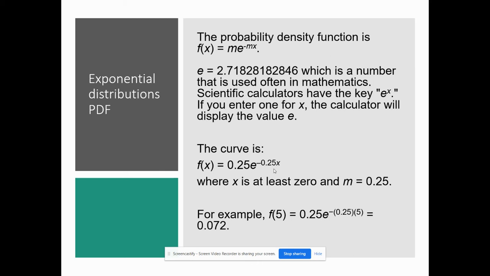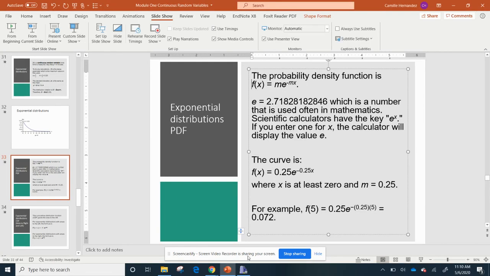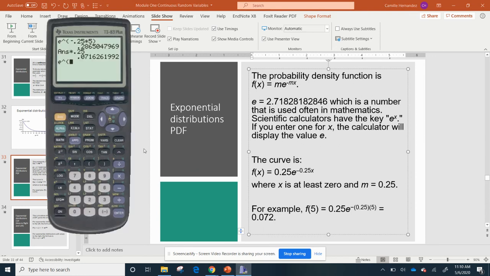Remember, the first thing we did was PDF, which is the exact value. So let's say that I want to know the probability at 5 minutes. I plug in 0.25 e to the negative 0.25 times 5, which gives me 0.072.